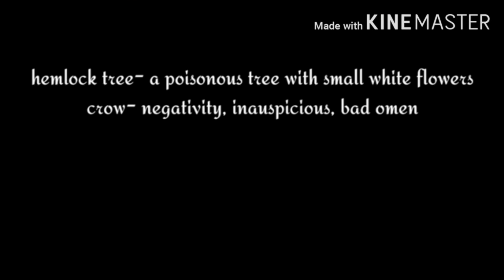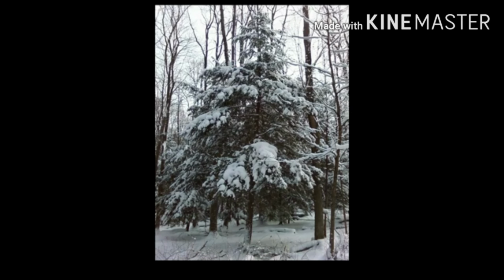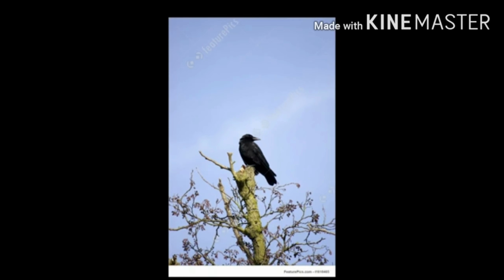Now there are 2 things that you need to notice, children. First is crow and the second is hemlock tree. Hemlock tree is a poisonous plant or tree with small white flowers. And therefore, because it is poisonous, it is linked with sadness, despair, and sorrow. Similarly, a crow is generally considered inauspicious, related to negativity or bad omen.